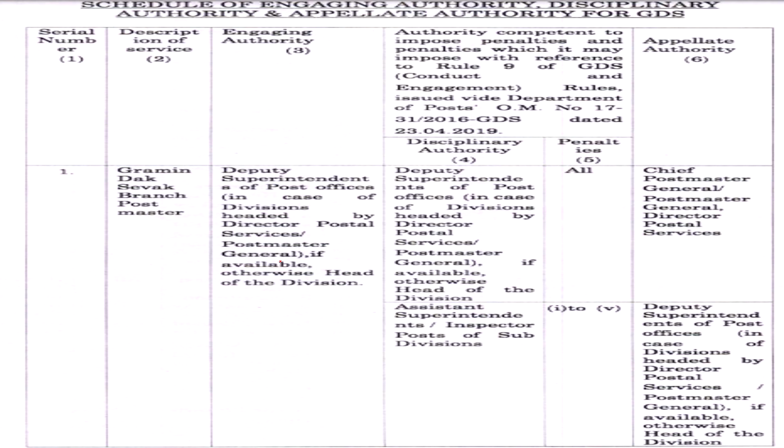Here is given the description of the service, Gramin Dak Sevak or BPM or whatever it is. The engaging authority is the deputy superintendent of post offices or divisional head. The appointing authority, the authority competent to impose penalties, minor and major, is given, and the appellate authority is also given. For GDS generally, the divisional head is the engaging authority, and he can impose all the penalties, both minor and major. For IP it is minor that he can impose, and for a divisional head, the appellate authority will be the director postal services.